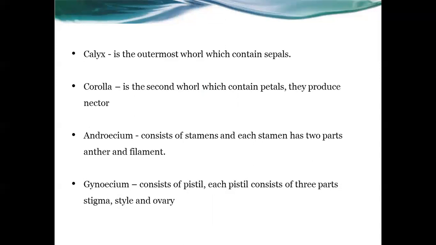So these are the 4 whorls of a typical flower. I repeat: calyx or sepal, corolla or petal, androecium that contains anther and filament, gynoecium that contains stigma, style, and ovary.